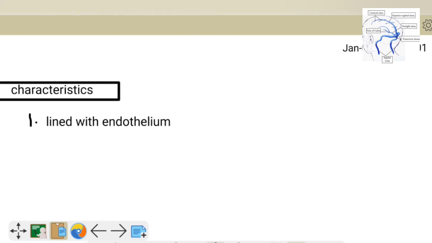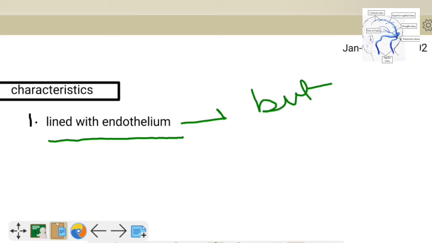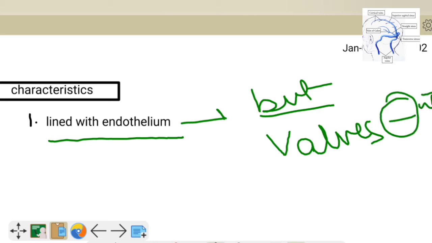First of all, we should know what are the characteristics of these venous sinuses. These are the spaces lined with endothelium, but these are valveless. Valves are absent, and they are devoid of a muscular coat.